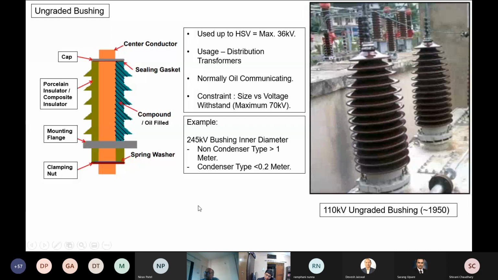They are typically oil communicating bushings. And size wise, if you really see, a 245 kV ungraded bushing in olden days used to be about 1 meter in diameter, whereas a condenser type bushing is about 0.2 meter in diameter. So you can imagine the constraint is size, and the size is manageable till the voltage withstand of 70 kV, and that becomes the 36 kV rated bushing.